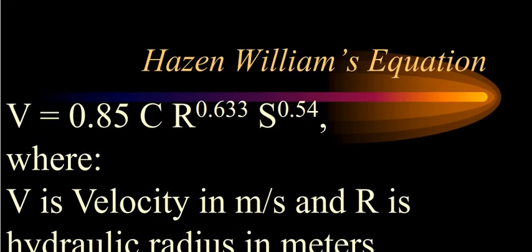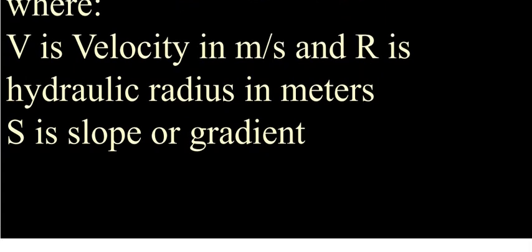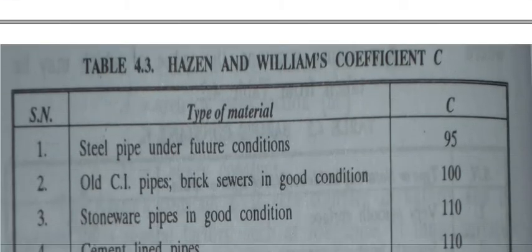Now another equation is the Hazen-Williams equation, that is 0.85 c r to the power 0.63 s to the power 0.54, where we again have the same terminologies that we have come across: r is the hydraulic mean depth, s is the slope, c is the Chezy constant.